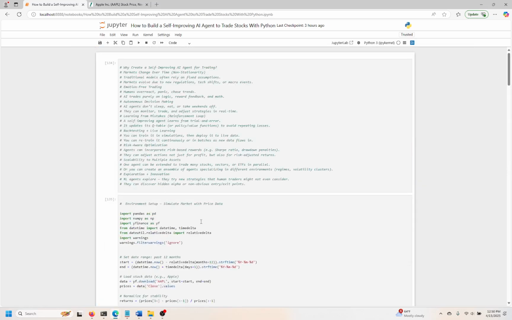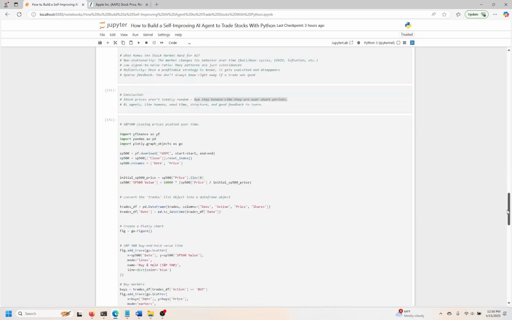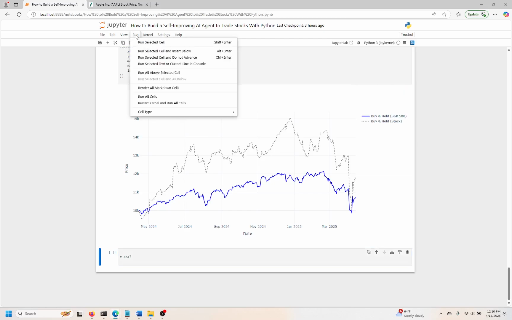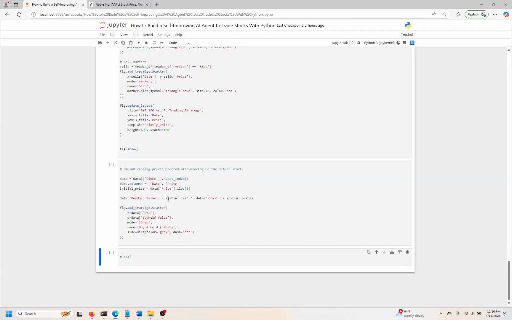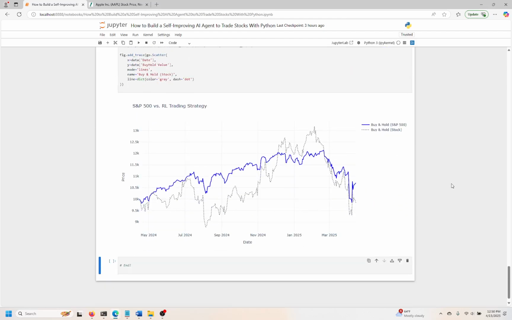Let's look at one more. Maybe Amazon. Let's see what Amazon is doing. AMZN. And let me go down here to the bottom and refresh everything. And we'll compare Amazon with our AI self-learning, self-improving agent to the S&P. Run all above. Okay, so let's see what this thing spits out here. Okay, and we have our final results. So Amazon and the S&P were kind of neck and neck for a little while. The Amazon stock basically got beat by the S&P, I would say.